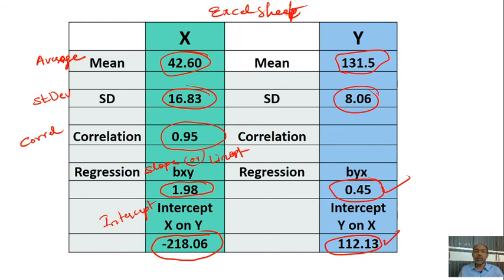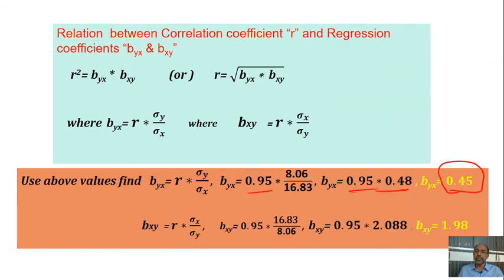Now the byx is known using the standard deviation and the correlation. So now we'll check bxy. We should get 1.98. Whether we are getting it or not, we'll see.